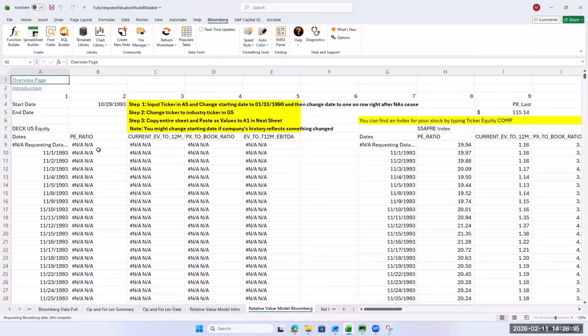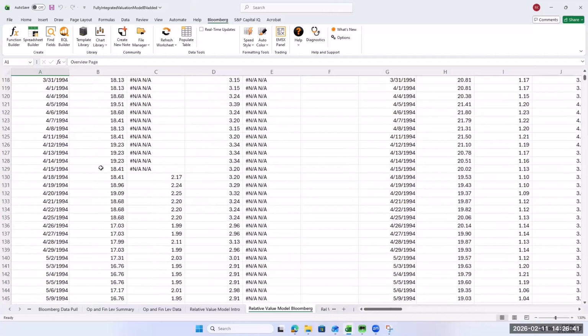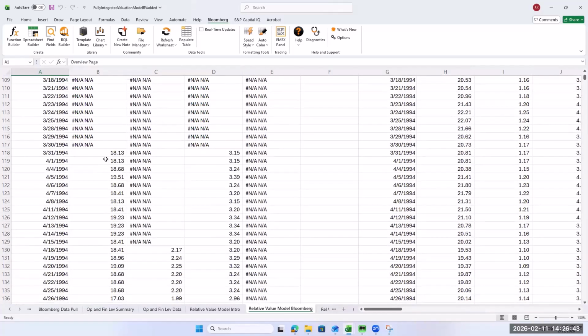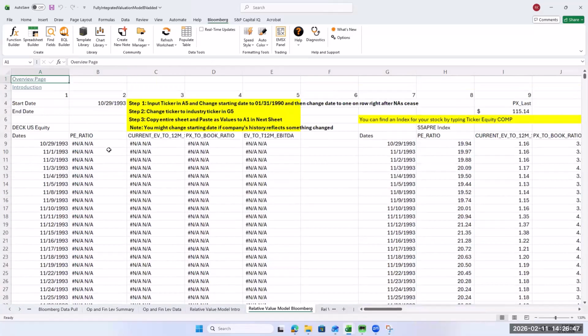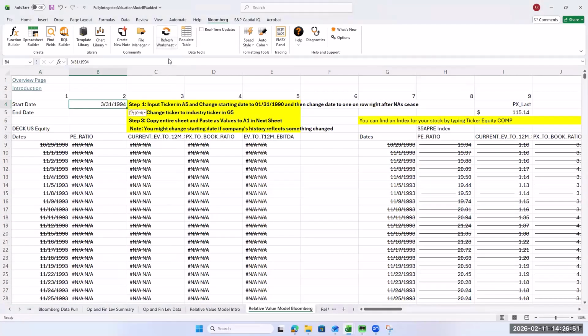We're not getting good data back that far, so we'll have to change the date here. Let's see when their data starts. Looks like 3/31/94, so I'm going to copy that date and paste it here, and then refresh the workbook.